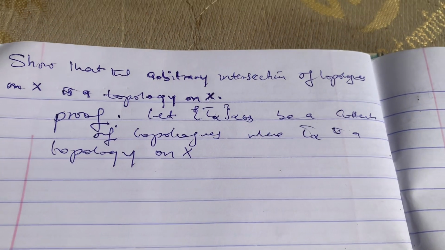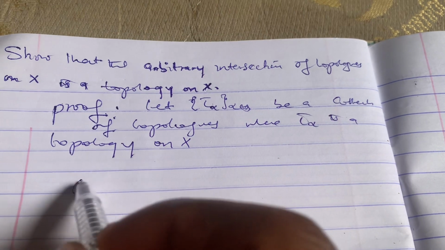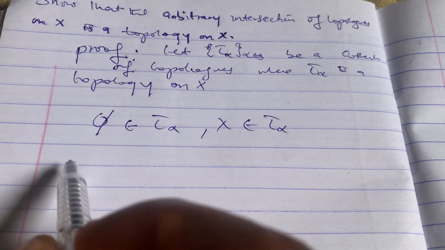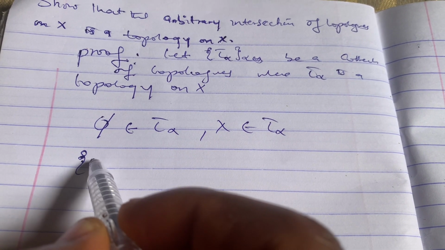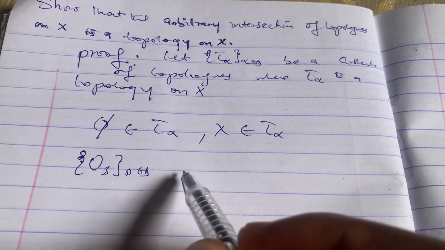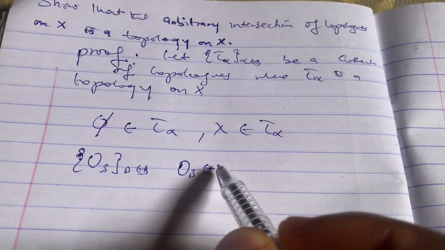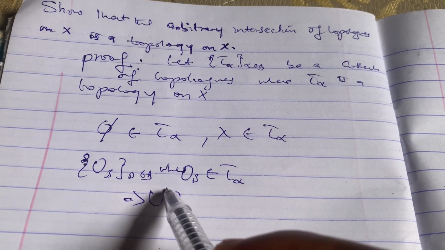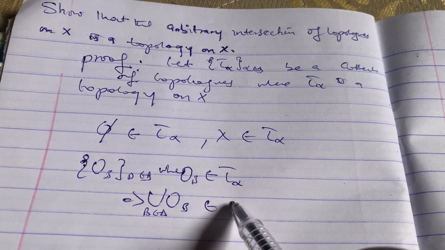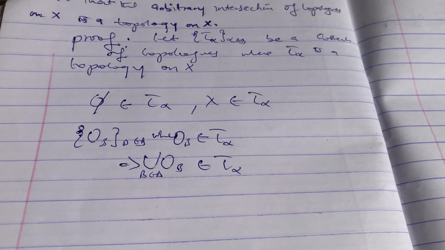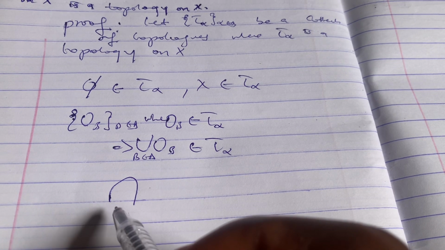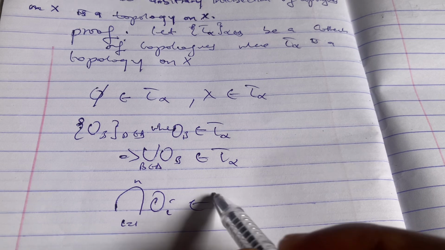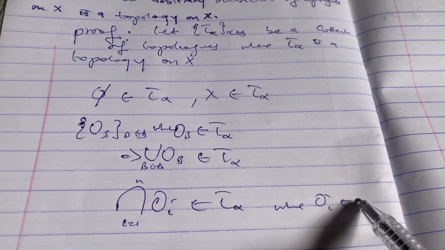Now if T_alpha is a topology on X, then we know that the empty set is in T_alpha, and the whole set X is in T_alpha. And given any collection O_beta such that beta is in Delta, with each O_beta in T_alpha, the union of the O_beta is in T_alpha, because T_alpha is a topology on X. Also, the finite intersection of O_i, for i equal to 1 to n, is in T_alpha, where O_i is in T_alpha.